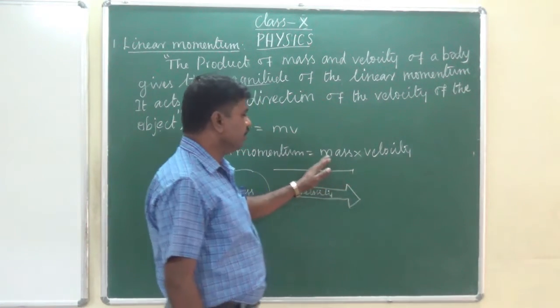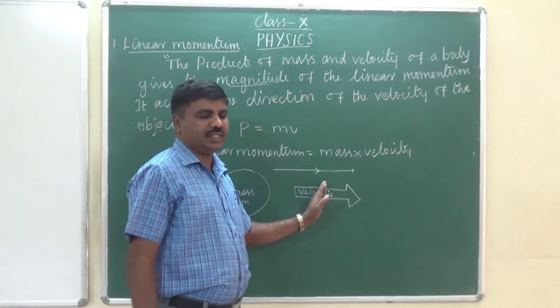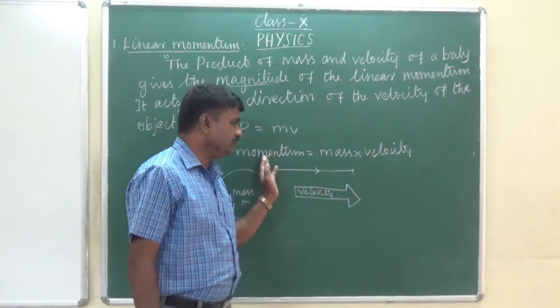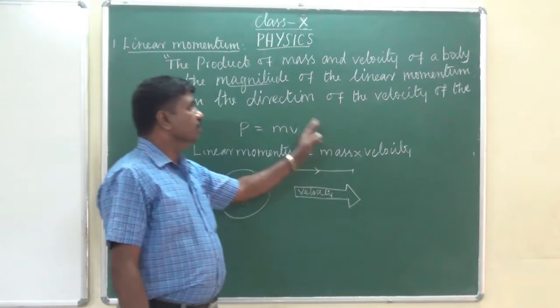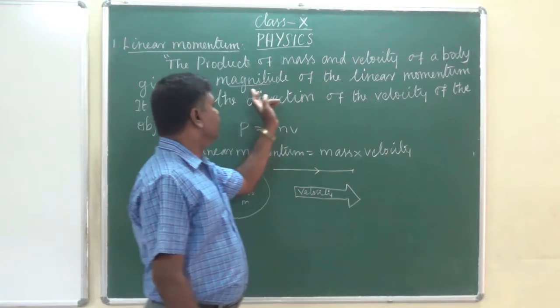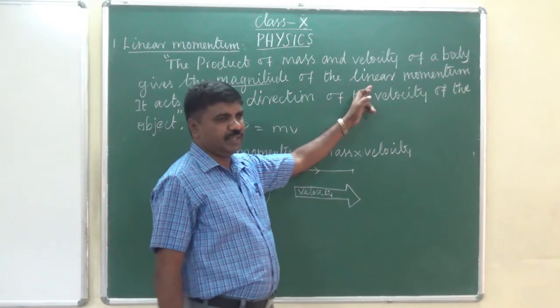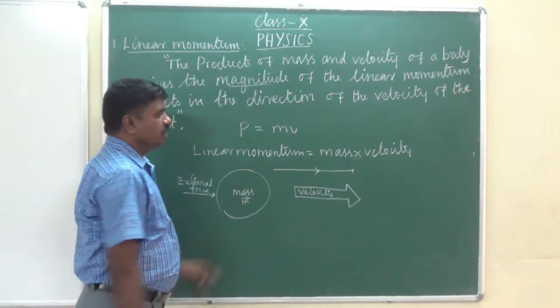So the object that has mass m is moving with some velocity. So linear momentum is equal to mass into velocity. Okay, so what is the definition? The product of mass and velocity of a body gives the magnitude of the linear momentum. Every object has mass.